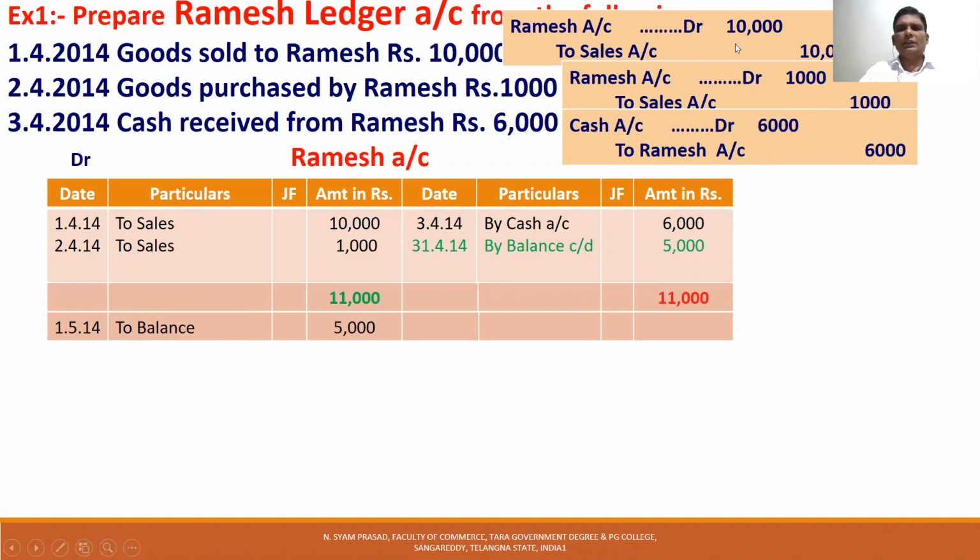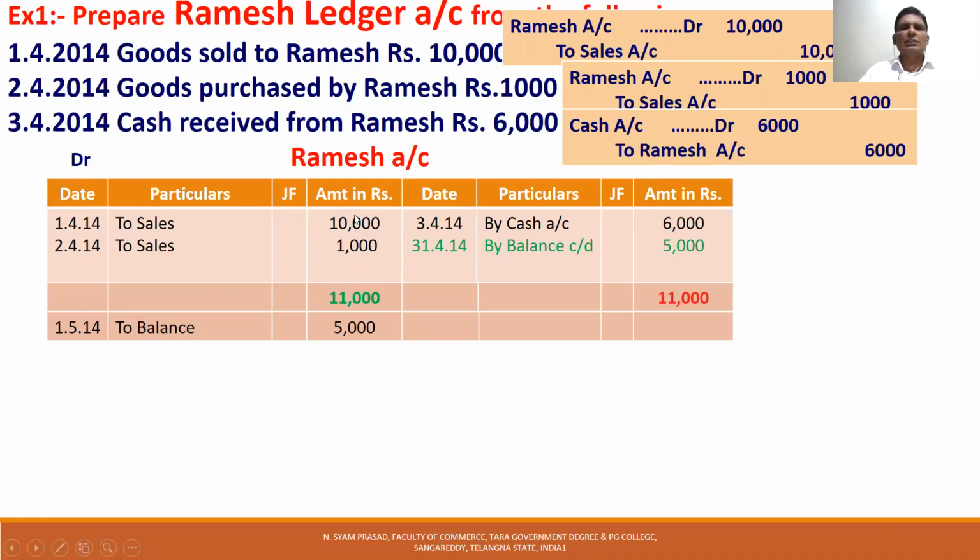First time debited with 10,000. So which date first? You put 1/4/2014. Then how much amount is debited? 10,000. So Ramesh account is debited 10,000. You have to write what is opposite to Ramesh account: to sales account.